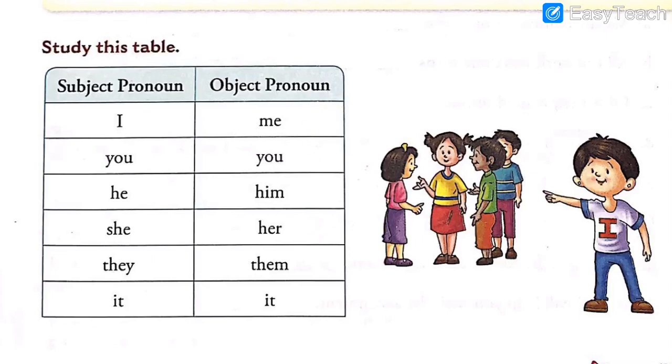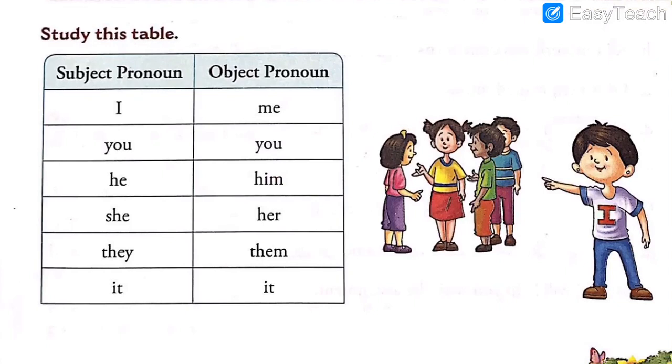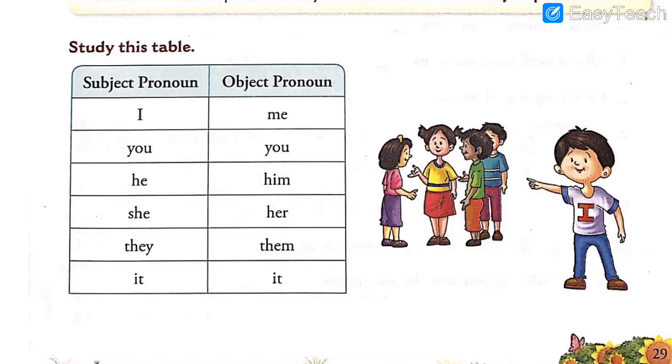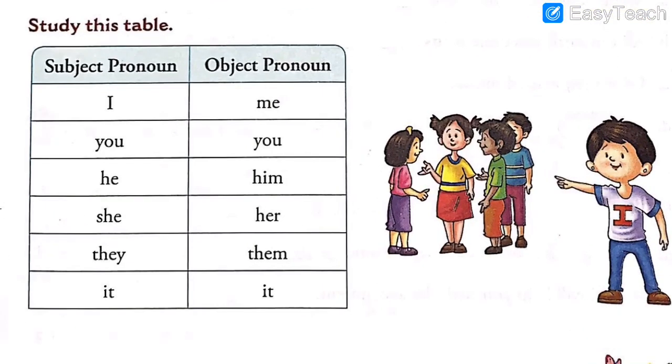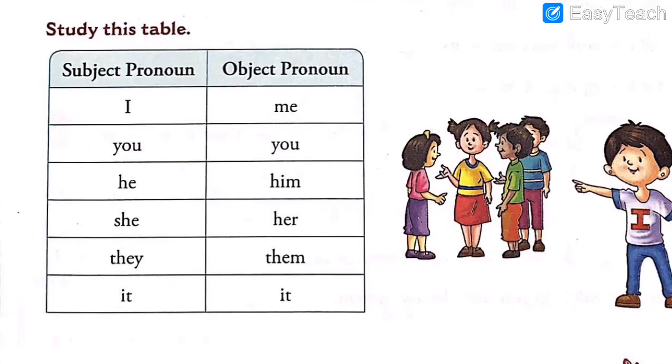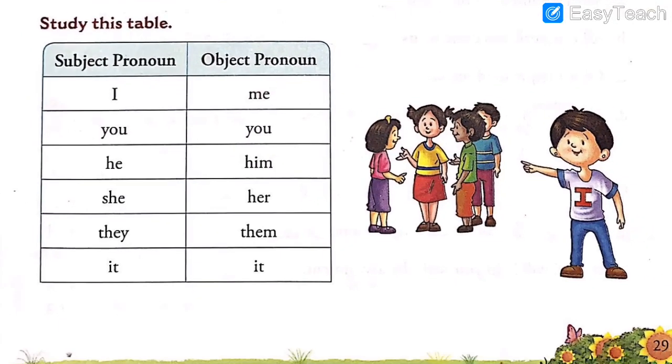So in exercise number 4, while you are reading the sentences one by one, see the highlighted word and look at the table, you will come to know which category that particular word falls in. You will find out the highlighted word, and again you will refer back to the table which you have already written in your notebook. So while solving this exercise at home, it's going to be very easy for you to find the pronouns from this table and just write down whether it is SP, that is subject pronoun, or OP, that is object pronoun. So we'll solve the exercise in the same way.